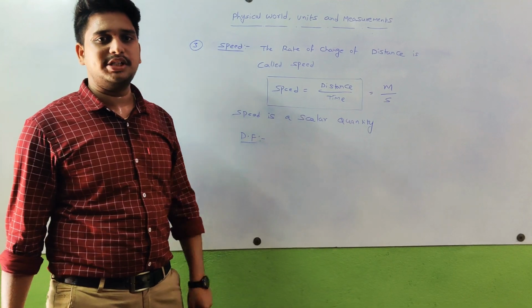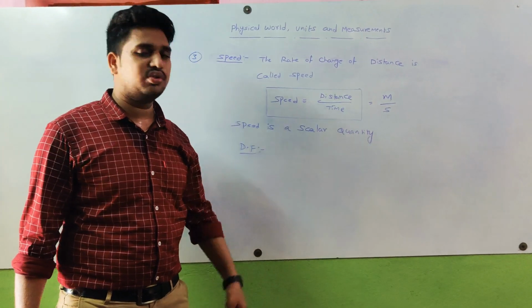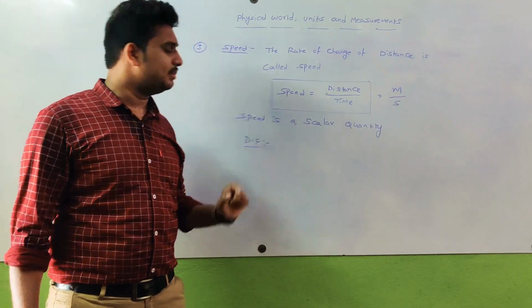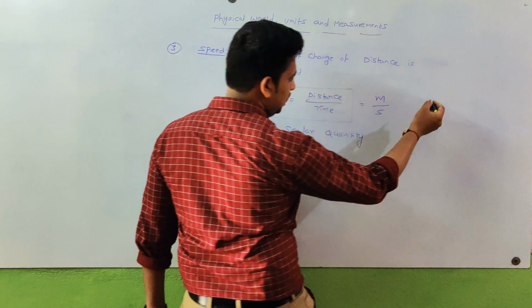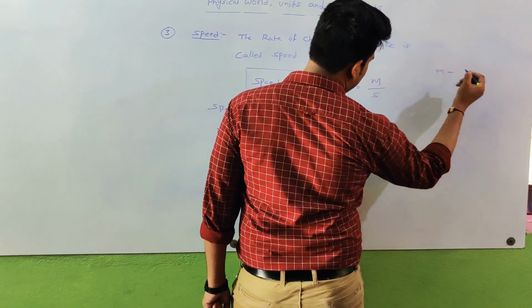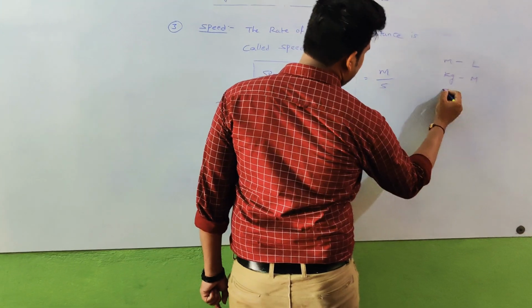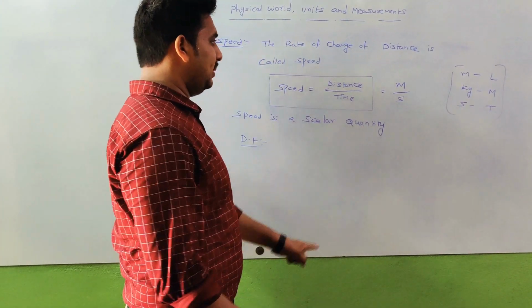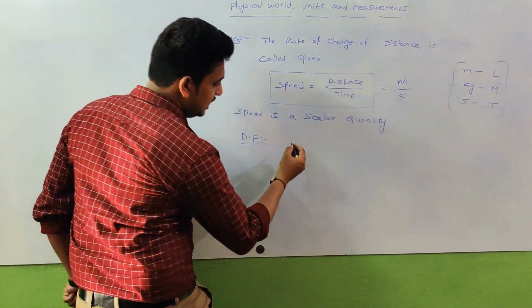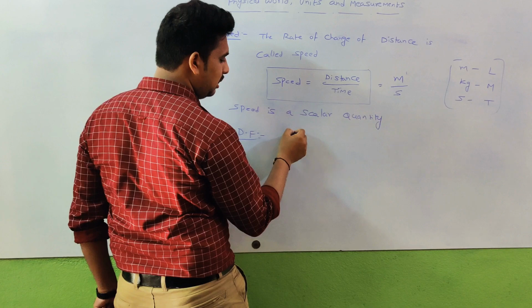Then the dimensional formula is now easy to write. If you know the unit, then it is easy to write the dimensional formula. I already told you meter refers to length L, kg refers to mass M, second refers to time T. So here meter is there, meter means L. The power here is nothing, so L power 1.